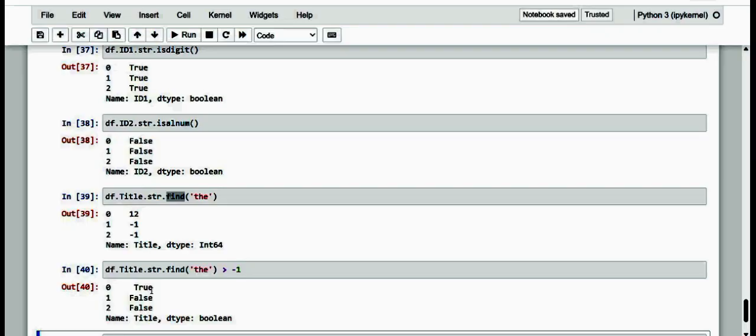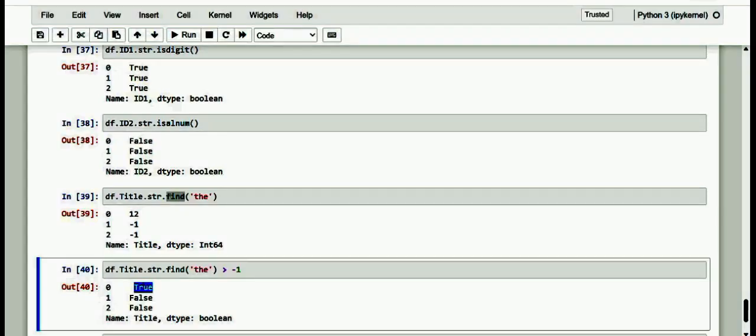As you can see from the preceding example, the find method returns a positive value if it has found the search word, and the number corresponds to the position of the word within the line of text. To obtain a Boolean series instead, it is sufficient to check if the returned values are greater than -1.